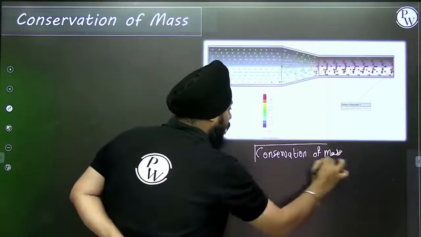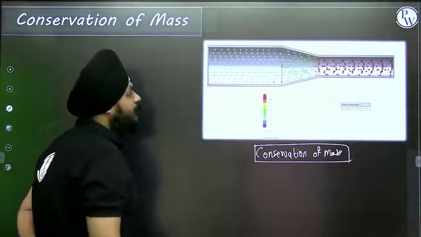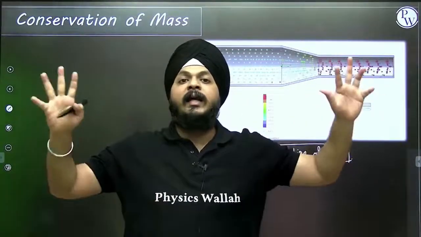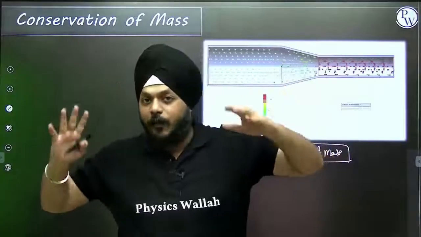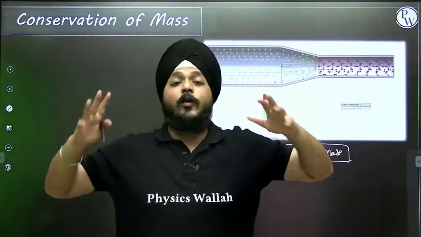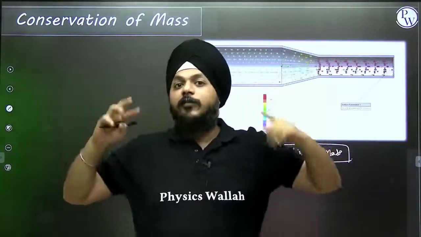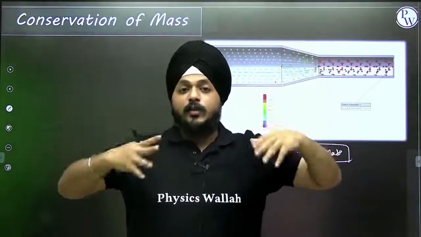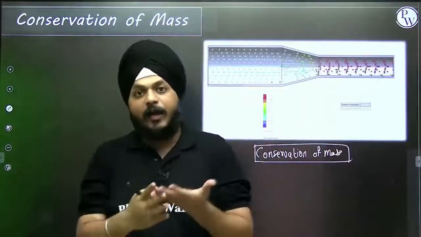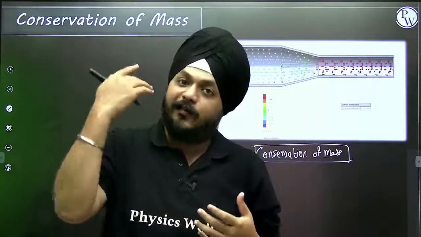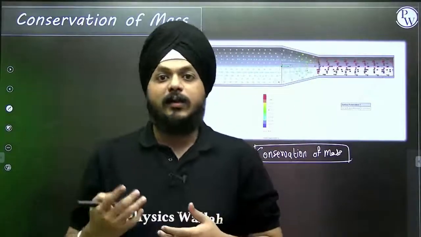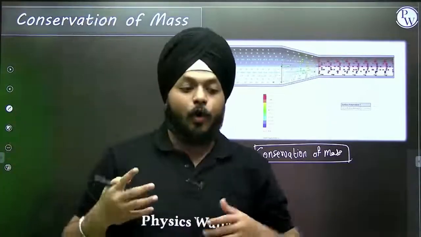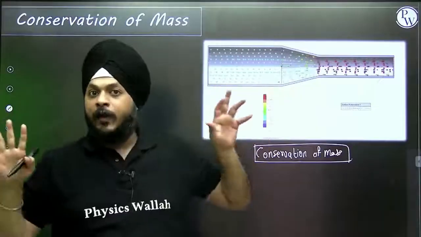Before moving on to the concept of conservation of mass, first of all I want to tell you, you are all completely aware of how many types of flows there are. The streamline flow, the turbulent flow. These kinds of things you are all completely aware of. You are even aware of the values of the Reynolds number, in between 2000 and 3000, greater than 3000, it is a turbulent flow. These things you are aware of.